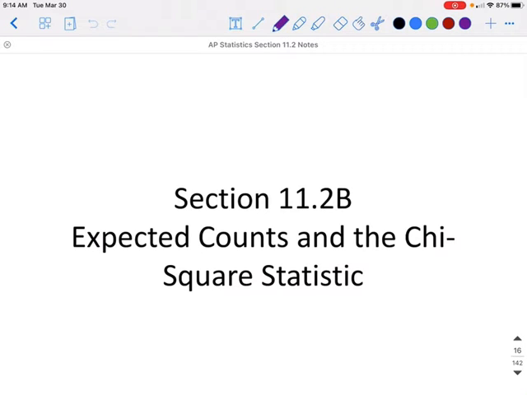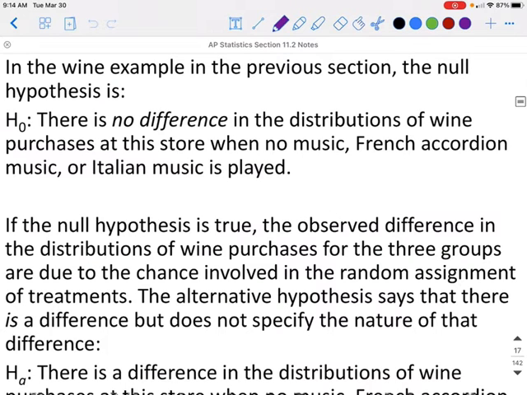This is section 11.2, part B, expected counts in the Chi-Square statistic. In the wine example in the previous section, the null hypothesis is that there is no difference in the distribution of wine purchases at this store when no music, French accordion music, or Italian music is played. If the null hypothesis is true, the observed differences in the distributions of wine purchases for the three groups are due to the chance involved in the random assignment of treatments.